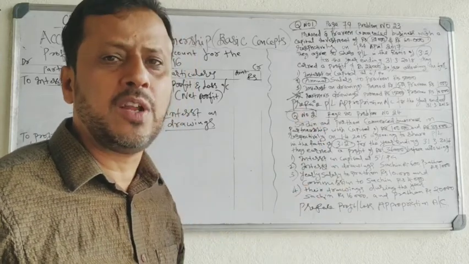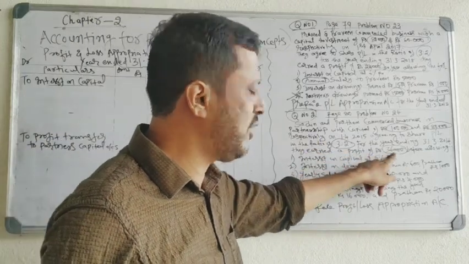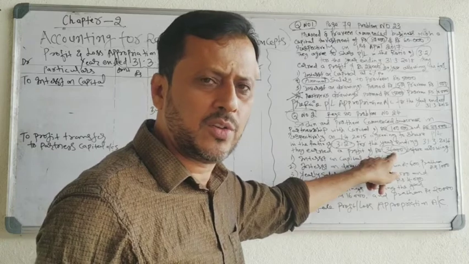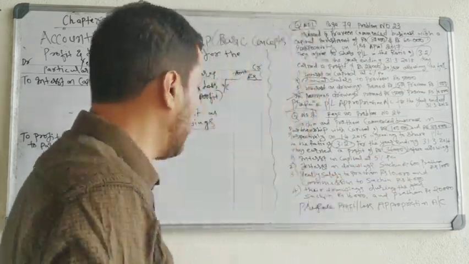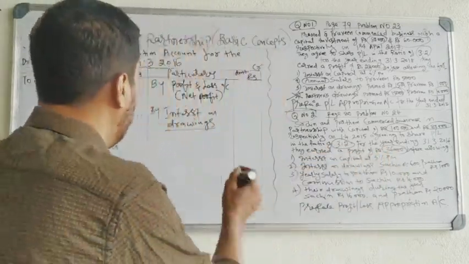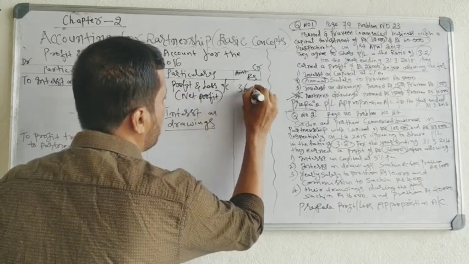It is calculated in the profit and loss account. This net profit you have to transfer to the profit and loss appropriation account, on the credit side. By profit and loss account, net profit 36,000.